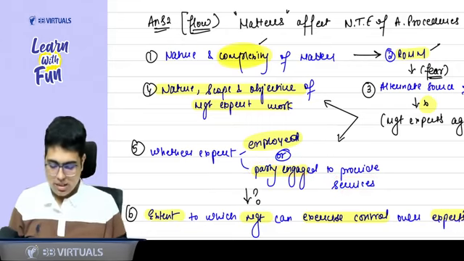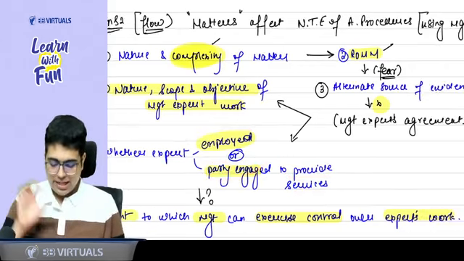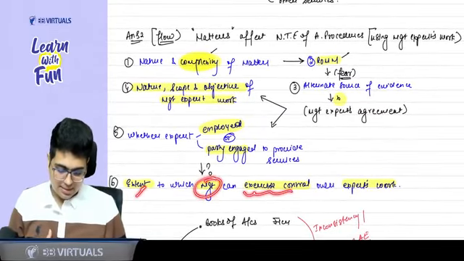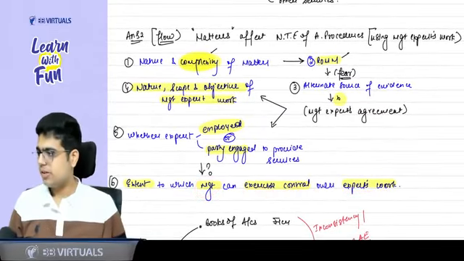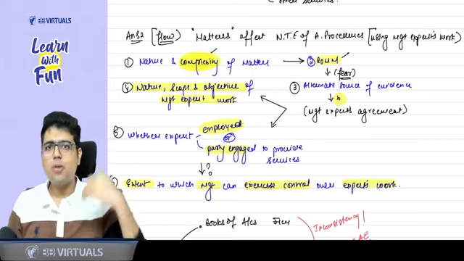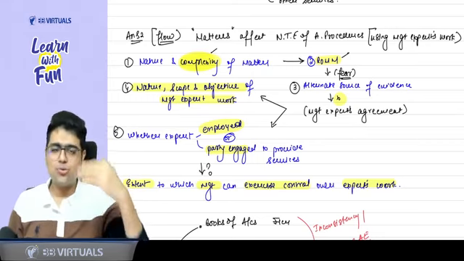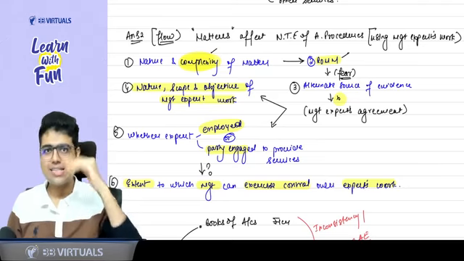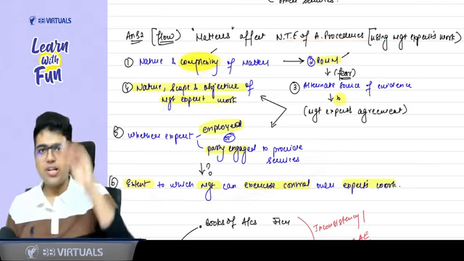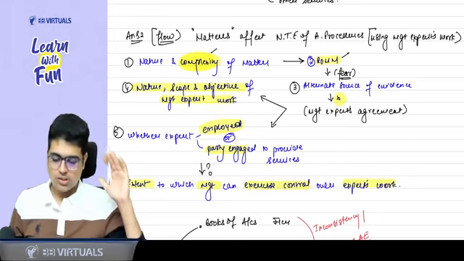Because this will help you understand the extent to which management can exercise control over the expert's work. So if the objectivity is lesser, you will have to perform more testing. Your extent of testing will increase. So these are certain matters which affect your nature, timing, and extent of procedure.